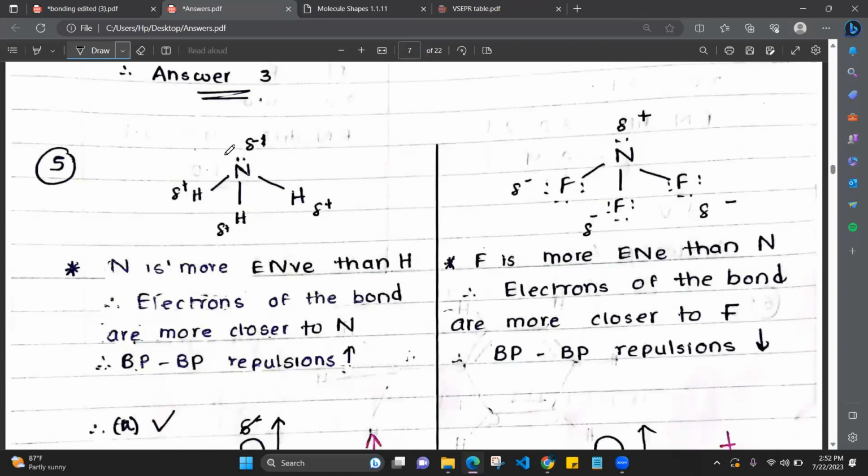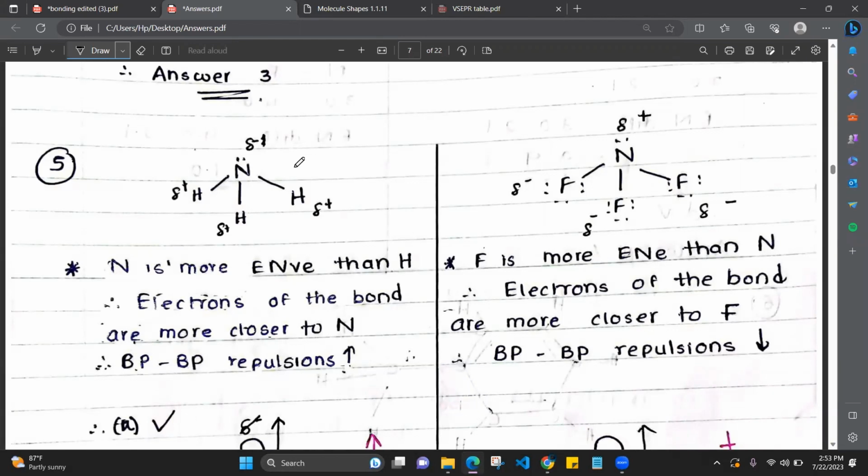So if more electrons are gathering near nitrogen, it is gaining a partial negative charge. The electrons are moving away from hydrogen, so there will be fewer electrons around hydrogen, less negative charge. Less negative charge means what is the partial charge here? Positive. That is the way. Okay. Why is that happening? Because nitrogen is more electronegative than hydrogen.